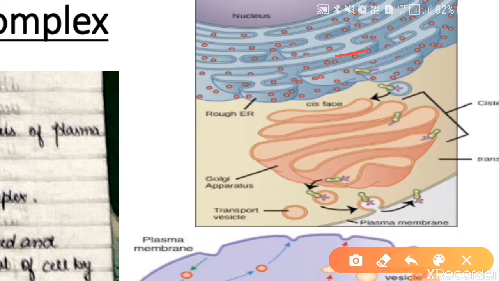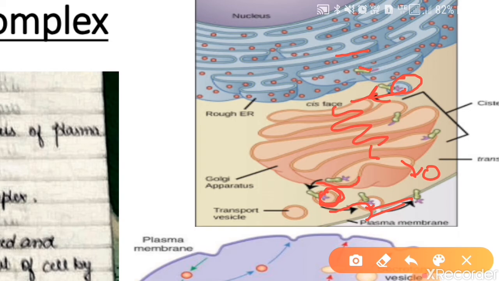Then these proteins and lipids will be packed into sac-like structures. They then fuse with the Golgi bodies, the cisternae of Golgi bodies. On the way, they will be modified, and finally the Golgi bodies will secrete these proteins and lipids, or the biochemicals, from the other side, which are then used for repairing the plasma membrane. They can be used for secreting.